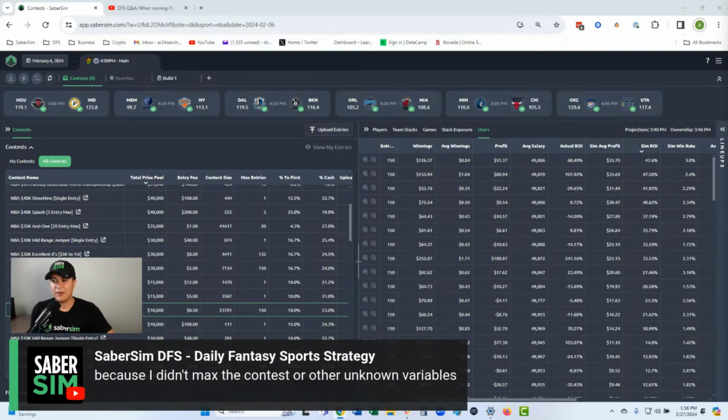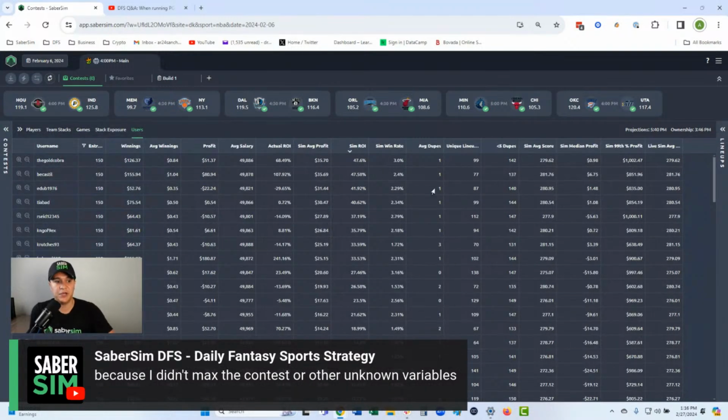So I would look at other metrics and stats here. Maybe look at, hey, what are your dupes coming in at? How many unique lineups do you have? What is your live sim average score? Those are some things that I'm looking at. All right, good question there.